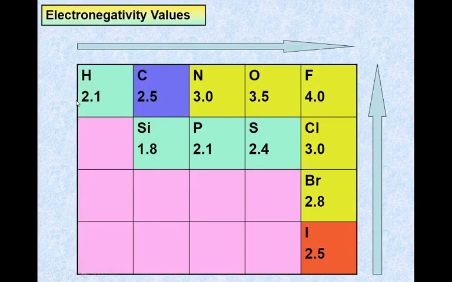Here we have the electronegativity values. Fluorine has 4.0. Fluorine is the most electronegative atom in the periodic table, and as we know, the electronegativity of an atom increases from left to right in the periodic table and decreases from top to bottom. Therefore, fluorine is the most electronegative atom in the periodic table.